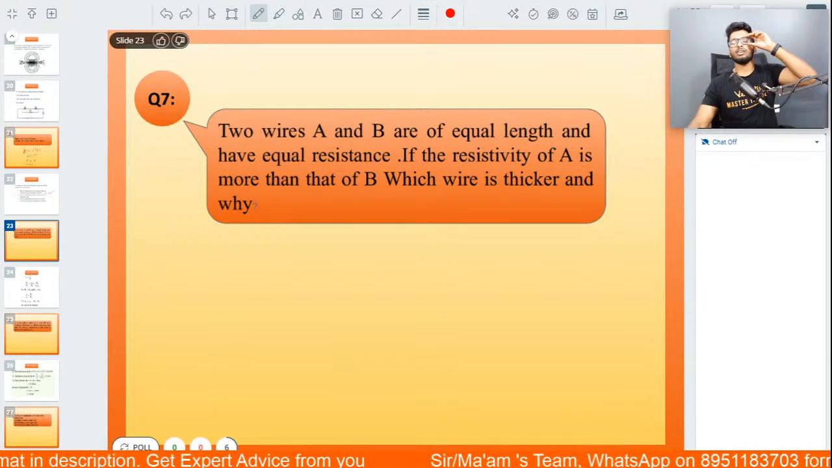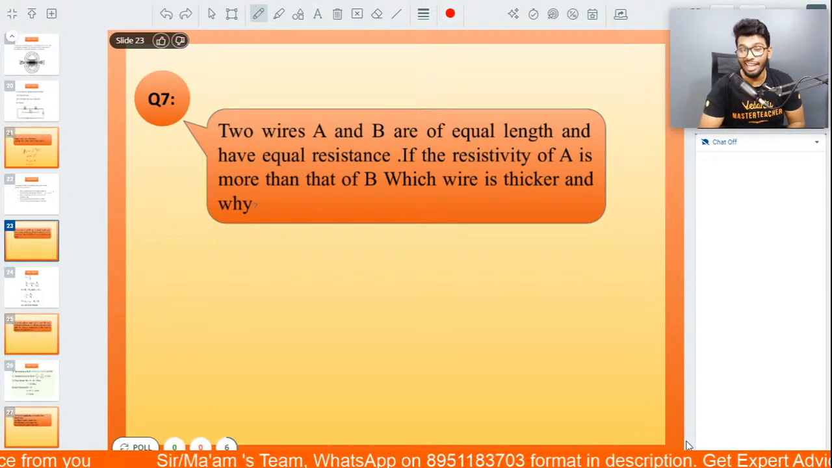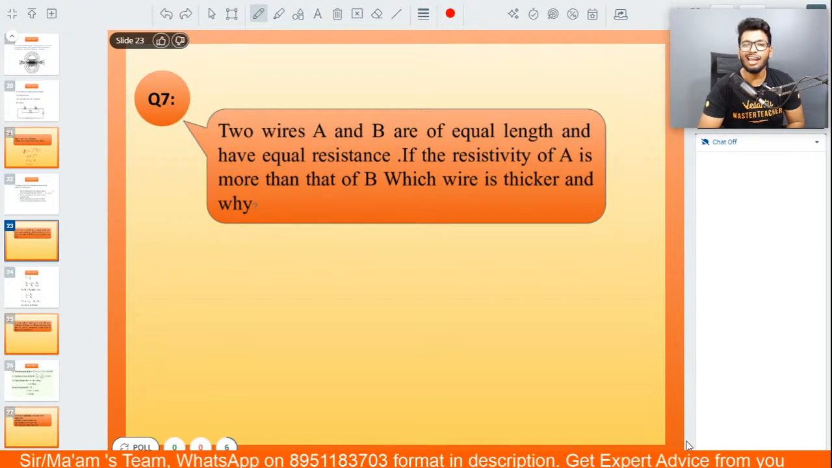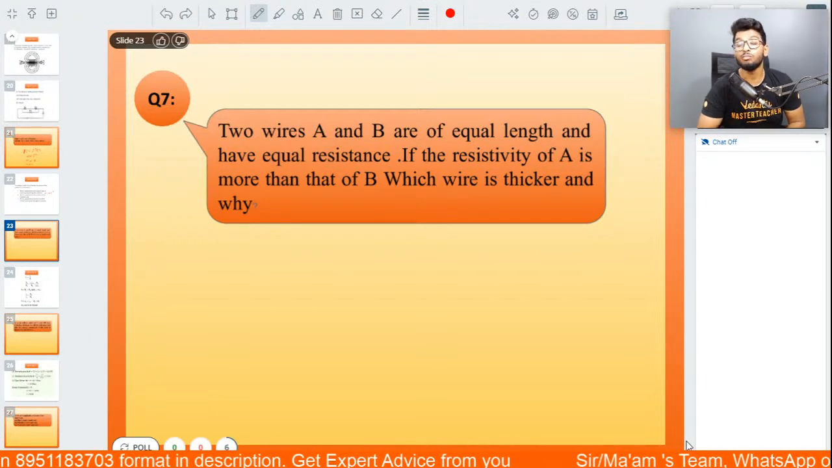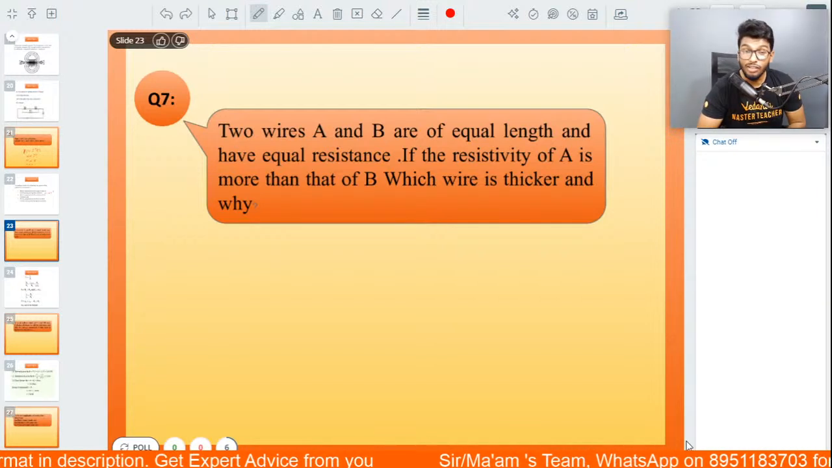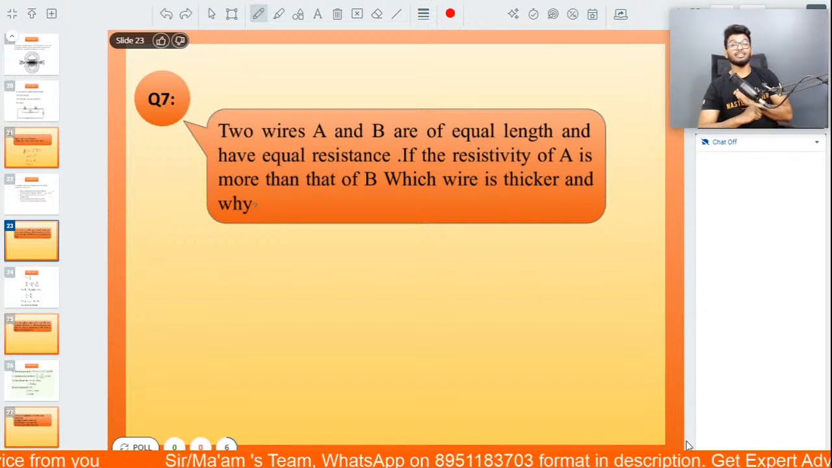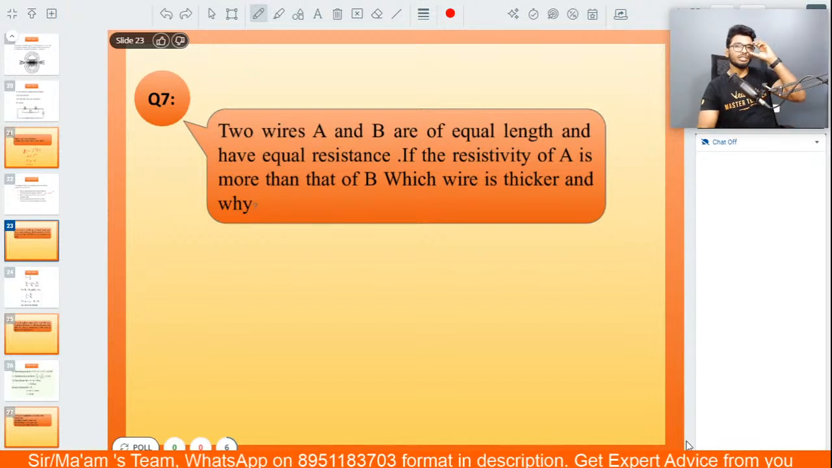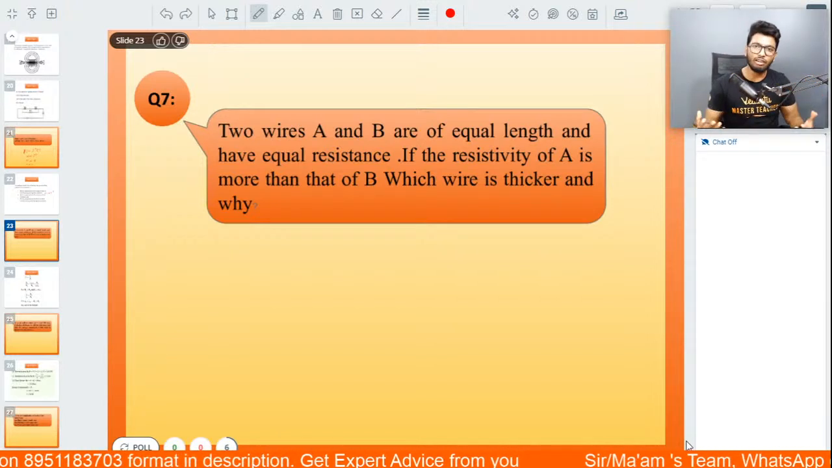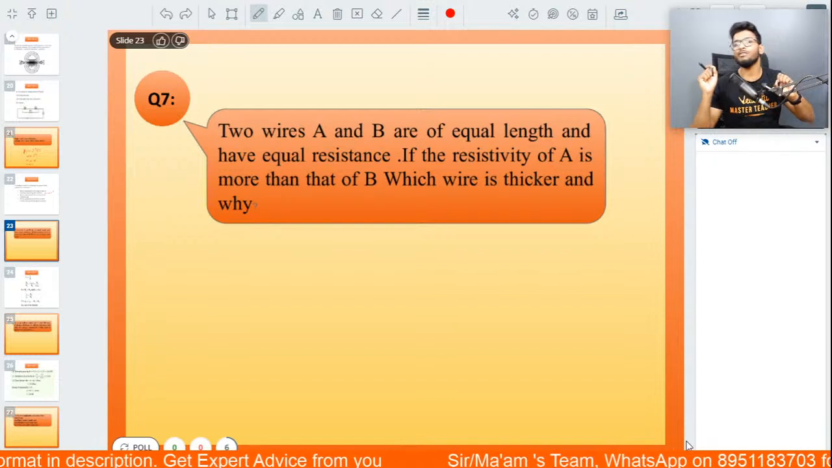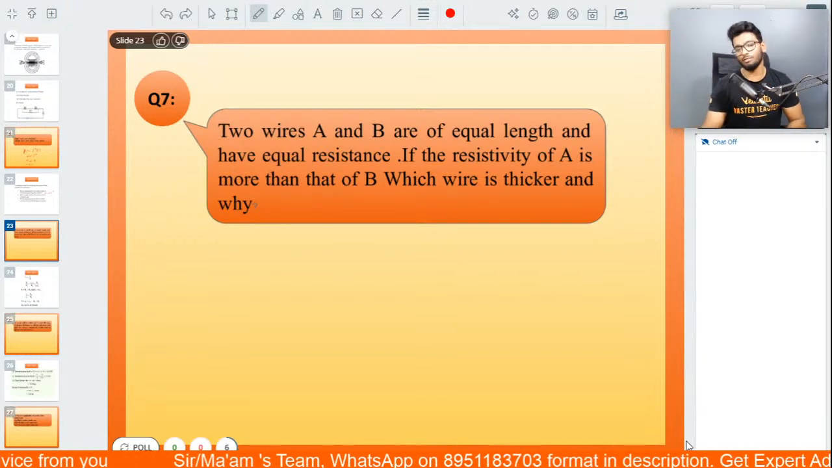The 7th question on your screens. Here it is. Two wires, A and B, are of equal length and have equal resistance. If the resistivity of A is more than that of B, which wire is thicker and why is it thicker? Fantastic question. Honestly, I really love this question. Again, it's very straightforward, but it can get a little confusing for all those who do not pay enough attention to the question itself. So let's go, people.